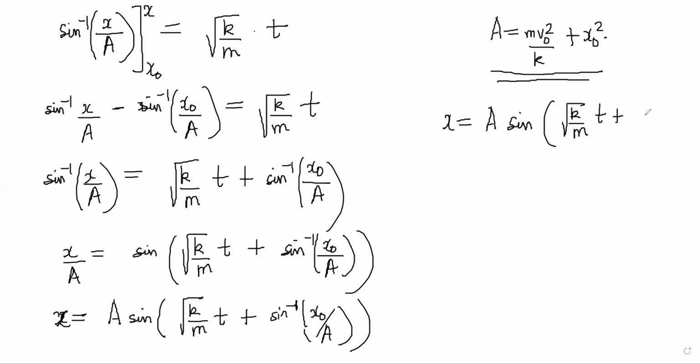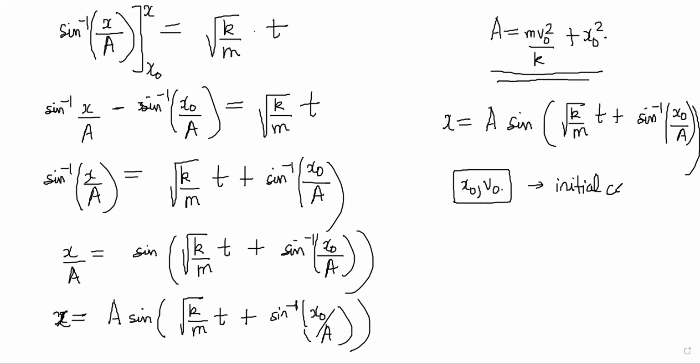So notice that what were the two initial conditions that you needed? You needed two conditions, x naught and v naught. These are called initial conditions, to be able to get this equation.